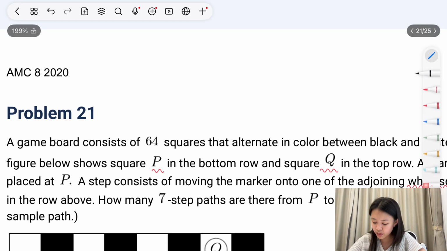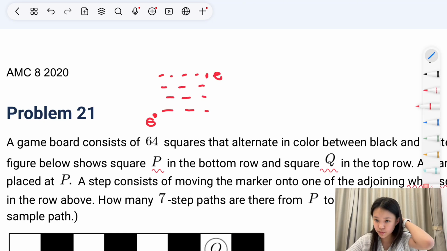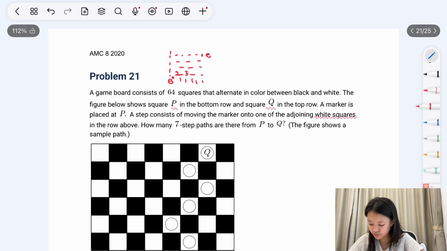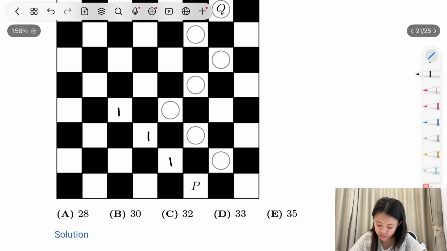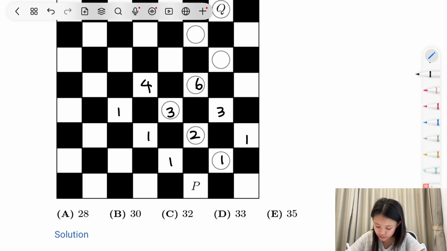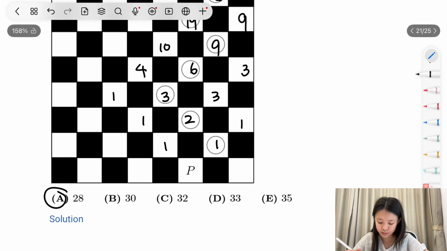So if we remember, there are some questions where it tells you to go from start to end in a grid of numbers. To find the number of paths, you would put 1 in the first column and the first row, and then find the sum of these. So we can take that same logic and set this to 1 and all of these to 1. Then add this up to be 2. Add this to 3, 3, 4, 6, and this is still 3, 9, 10, 19, this is still 9, and 28. And so the final answer is A, which is 28.